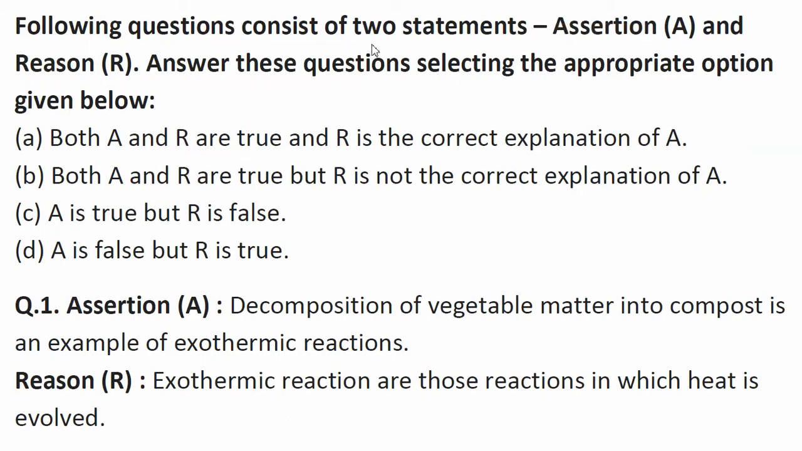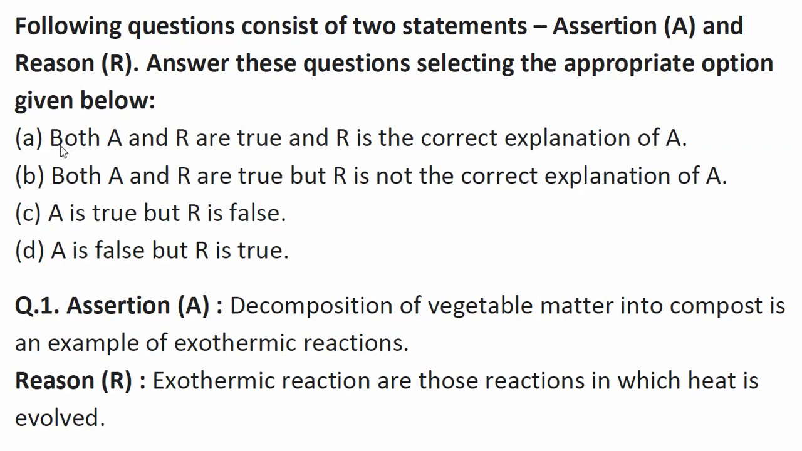Generally two statements are given in this type of question. The first statement, which is represented by A or assertion, is a statement representing a phenomenon or concept, and the reason, which is represented by R, represents the particular reason related to that assertion statement. Out of the four options, you have to give the appropriate answer. So what are the four options?